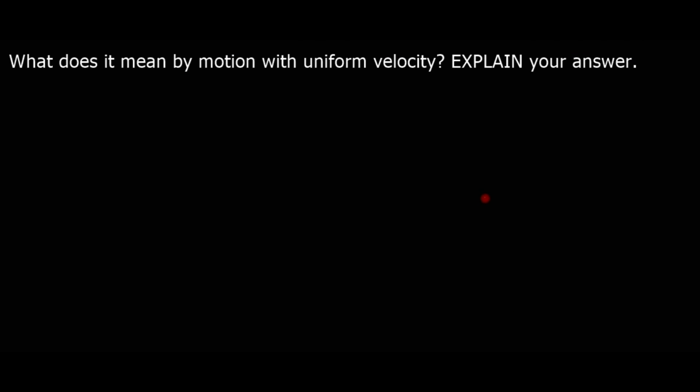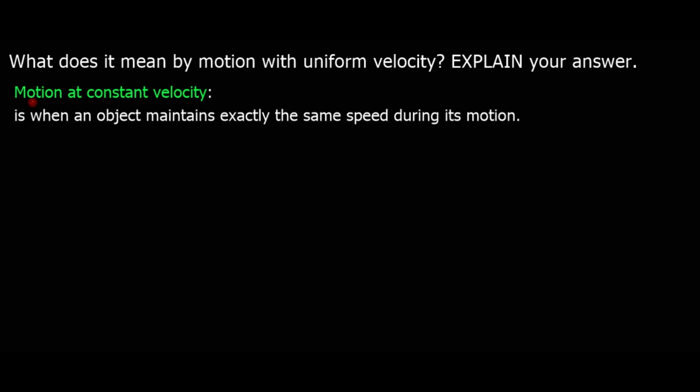And then this one is our last question, it says what does it mean by motion with uniform velocity? Explain your answer. This is our answer. It is motion at constant velocity. So when they say motion with uniform velocity, it means motion at constant velocity.